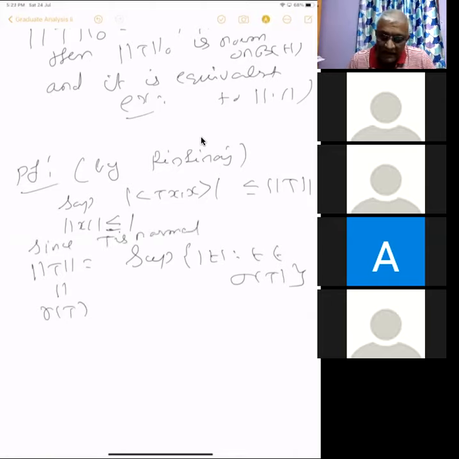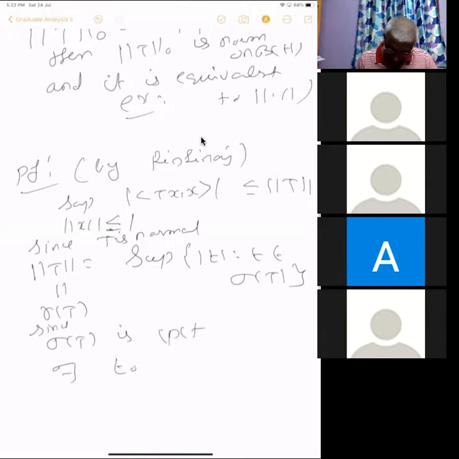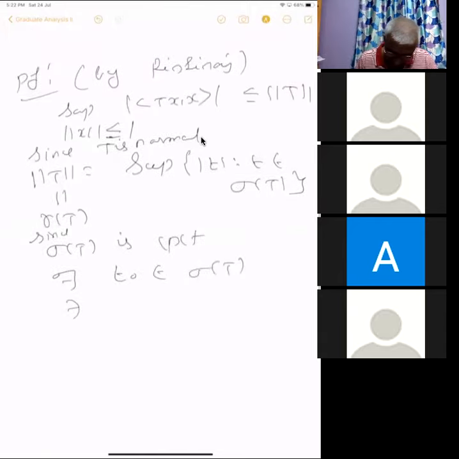Since T is normal, norm T is the same as the spectral radius r(T). Since sigma(T) is compact, there exists λ naught in sigma(T) such that norm T is equal to |λ naught|.